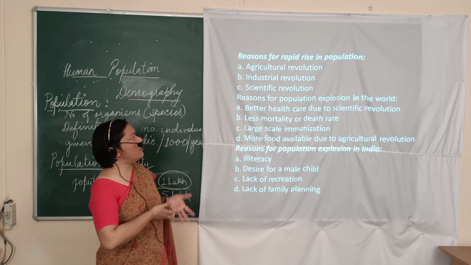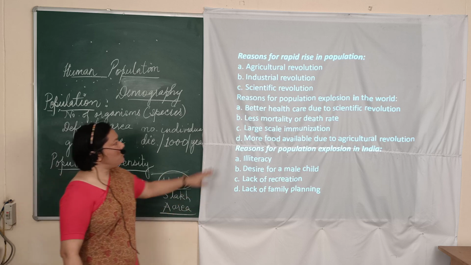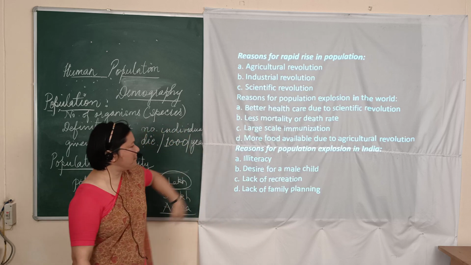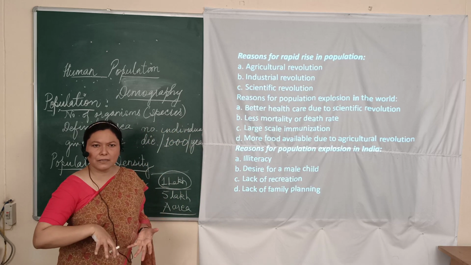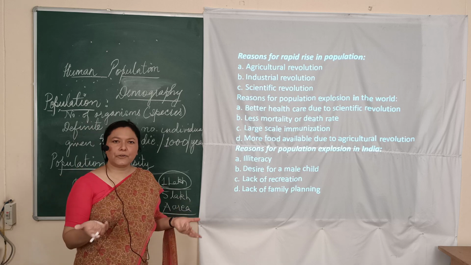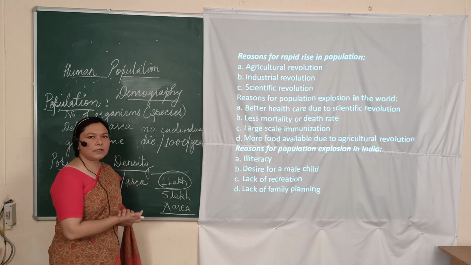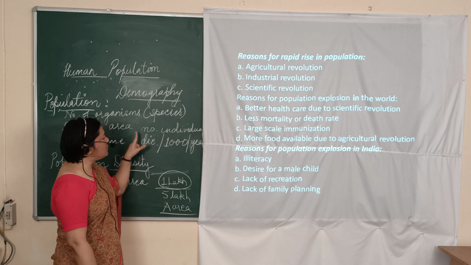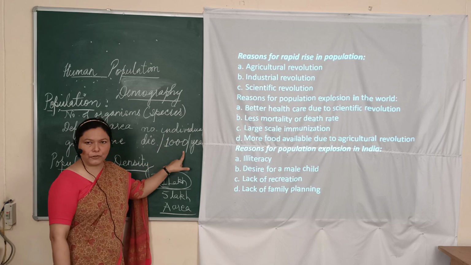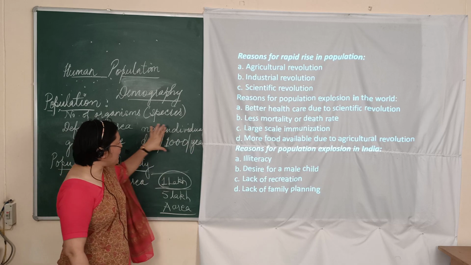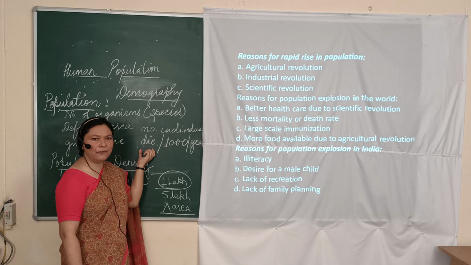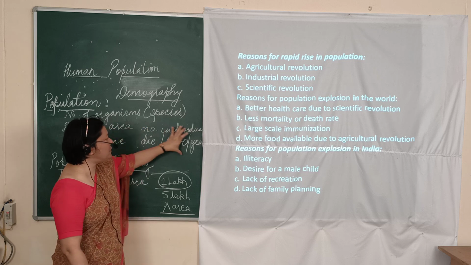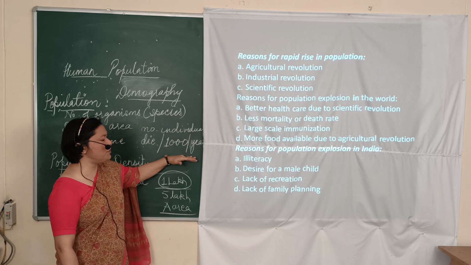So definitely when we have better scientific revolution, we have better healthcare and therefore less mortality rate or death rate. And of course when the death rate is minimized, we find that the birth rate is increased. Now how to learn the birth rate? It is the number of individuals born, or the number of live births, per 1,000 of the population per year. That means the definition only changes the words, live births instead of dying. These two words have to be changed, the rest of the things remain the same, per 1,000 of the population per year.